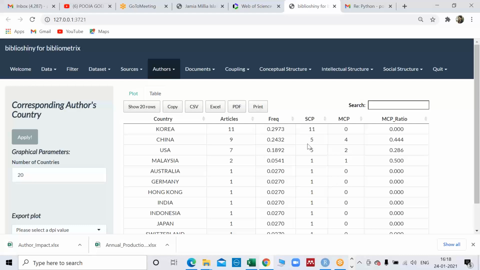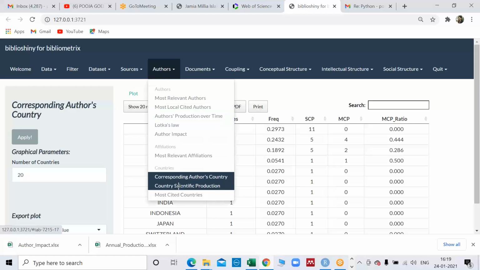But you can see that in China, people are open to collaboration, while in Korea, which is almost neighboring, they are not open. USA is also open in this particular domain. So it will also give you an insight into whether you want to collaborate, and if you really want to collaborate, which country's scholar you may approach. So it will help you in that way also, right?